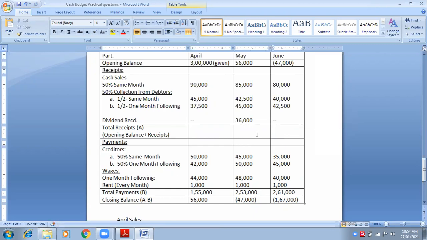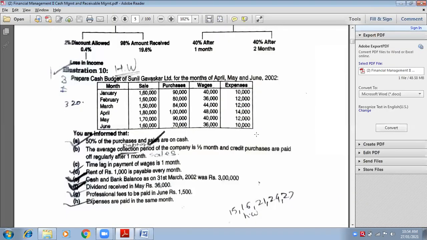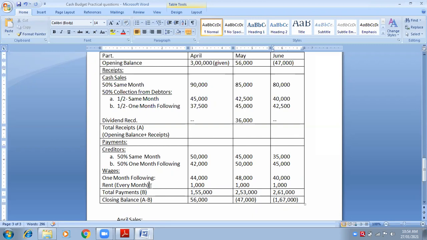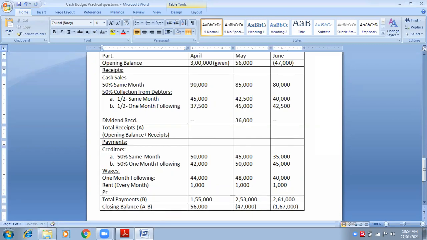Okay. Next point. After dividend, we have professional fees to be paid. Paid means expenses, payments. Professional fees to be paid in the month of June, 1,500. It is to be paid only in the month of June. So here I will write professional fees in the month of June. What will I do in the month of April and May?